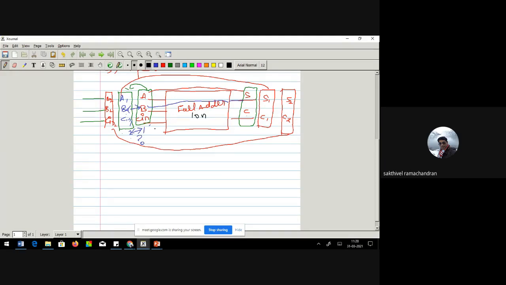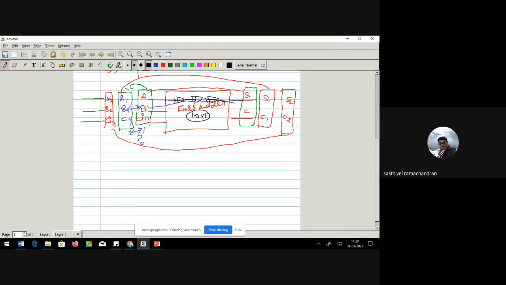For example, in a full adder, sum is expected to have 3 XOR gates, A XOR B XOR C. So the time through these 3 XOR gates is 10 nanoseconds.